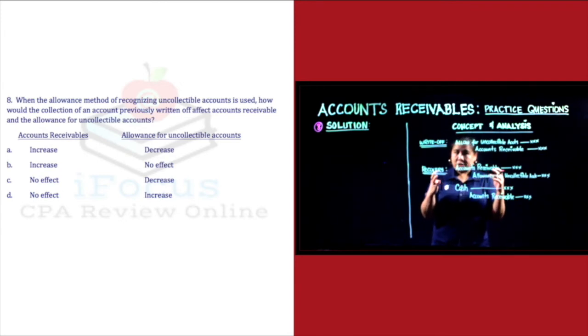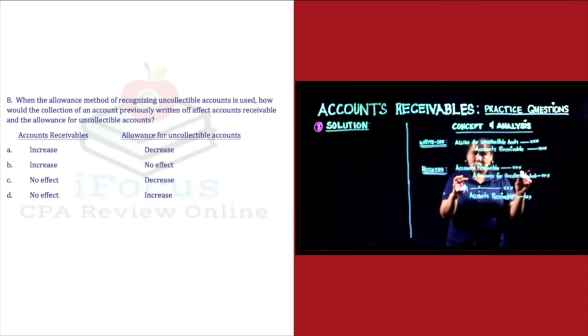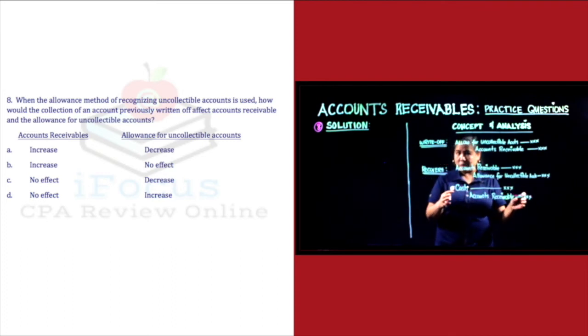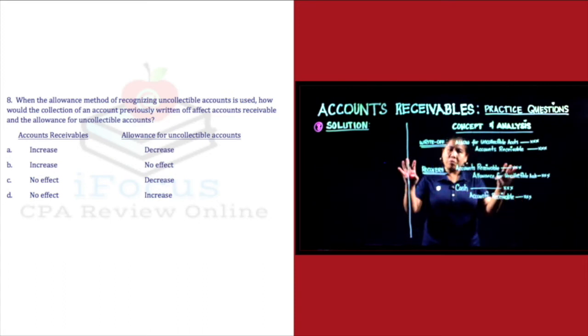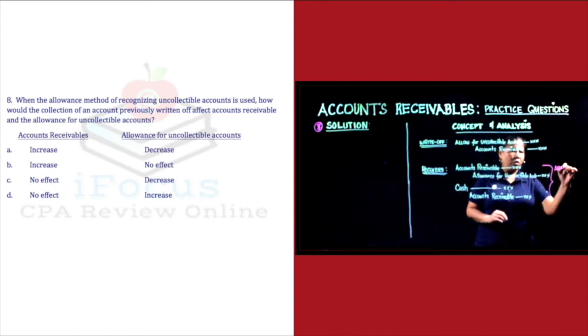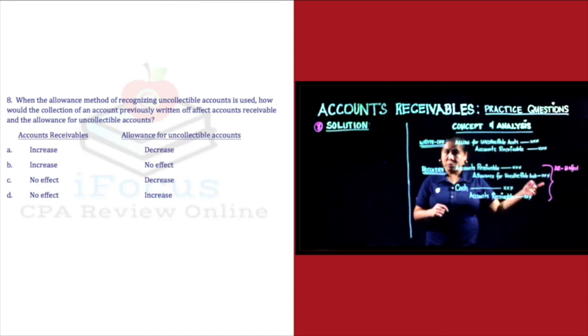Alright? For example, nakasingil tayo ng 10,000. Our entry will be debit to accounts receivable and credit to the allowance for uncollectible accounts of 10,000, for example. Then, i-record natin yung cash na nakolekta natin. So, our entry will be debit to cash and credit to the accounts receivable. So, kung titignan mo sa recovery, yan ang tanong ng problem. Ang effect niya sa iyong accounts receivable, no effect. Wala siyang effect sa iyong accounts receivable.